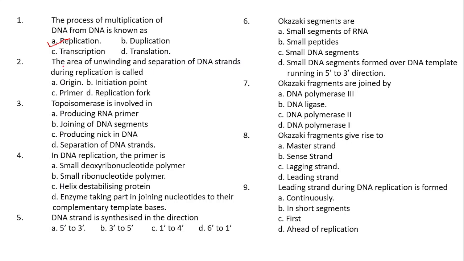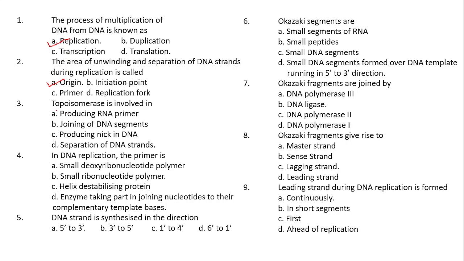Right? Next question. The area of unwinding and separation of the DNA strands during replication is called. The area of unwinding and separation, where exactly the DNA replication begins. The DNA replication begins at a particular point called the ORI site, as you already know, and that ORI site itself is called the origin of replication. Is that clear? That is the ORI site, where exactly unwinding and separation of the DNA strands will be initiated.